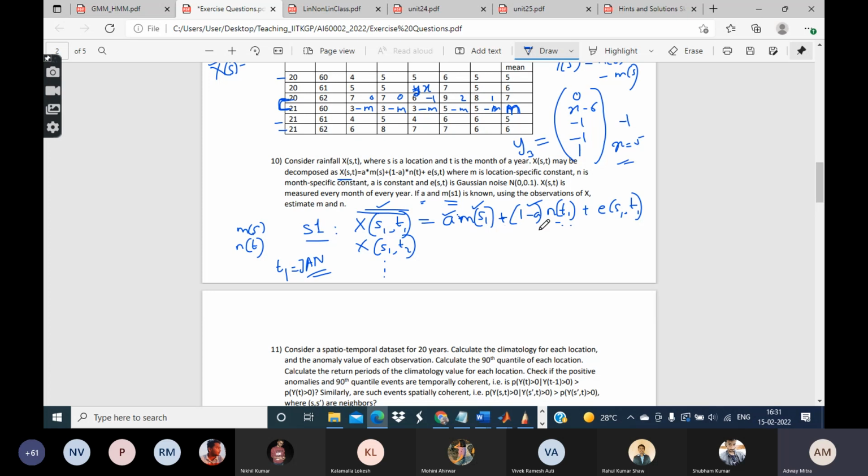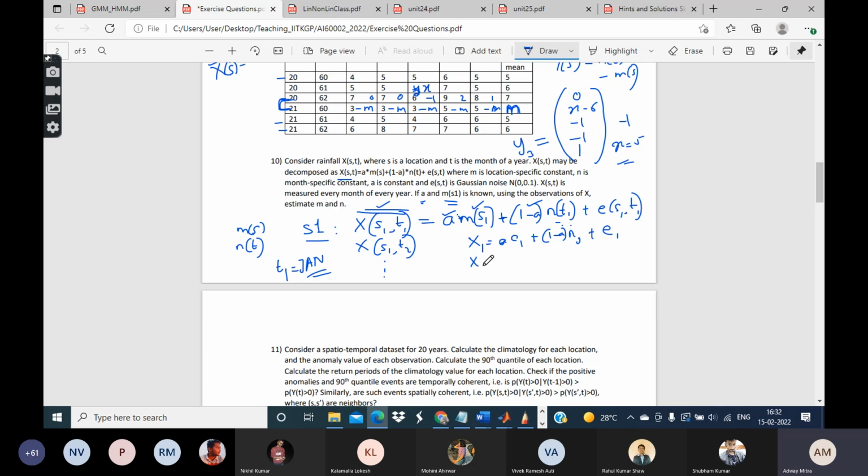All of them will have the same value of NT1, because it is a month-specific constant, which is NJan. So for the first year I will have A times MS1, which is a constant, let me call it C1, plus 1 minus A, which is also a constant, into NJan plus E1.